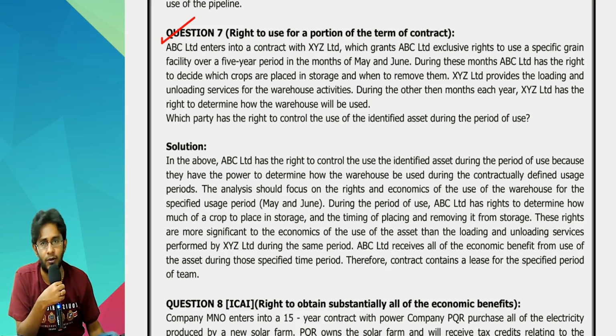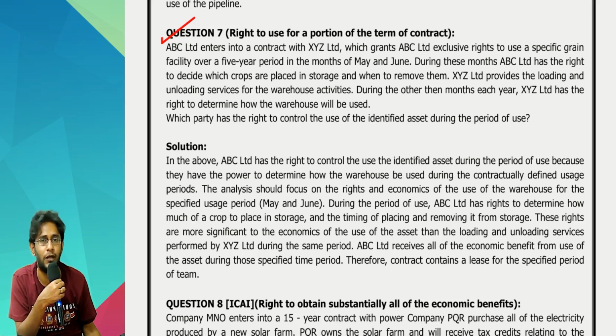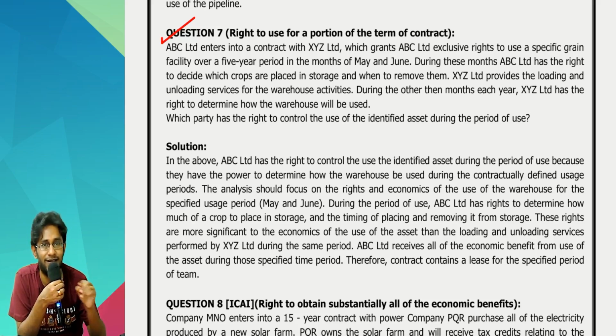So there are some farmers, sir, who are having some grain. A grain will be sold in a particular period. For that period only they want your warehouse. Remaining 10 months they don't want. So they contracted to use your facility only for a period of 2 months in each year, like that total for 5 years.